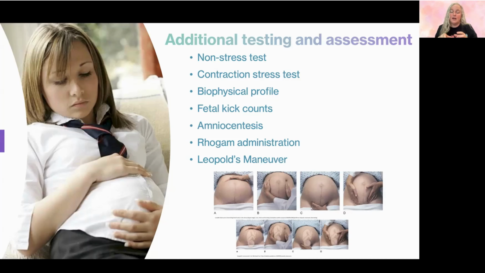And then we feel right above the pubic bone, and this is going to help us know if that's a head. If you put pressure and wiggle your fingers, the head will bobble between your fingers. And so this is Leopold's maneuvers to determine fetal position. If you're using Leopold's to determine where to put a fetal monitor, and the baby's head down, you're going to put it in the lower quadrants, and you're going to put it where the baby's back is, so on that smooth side.